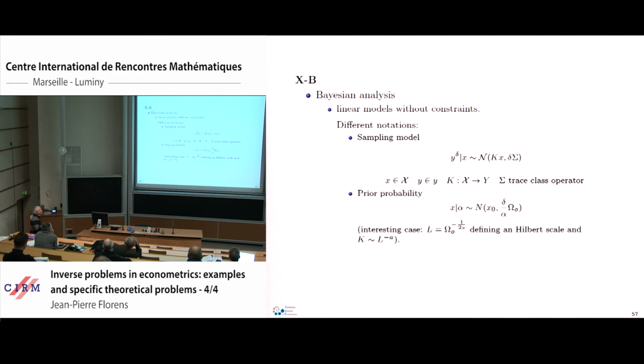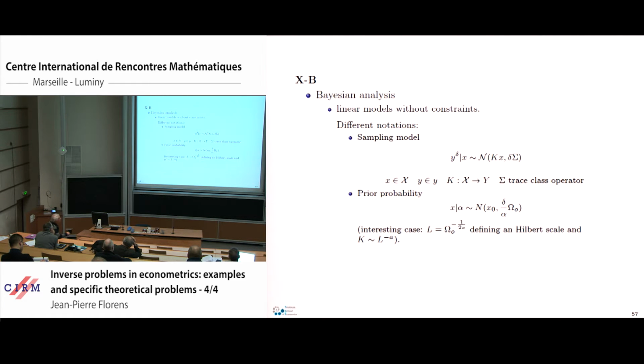This is not exactly the same way that it has been done by Van der Vaart and co-authors, or maybe we will see a paper by Jan tomorrow, which also considers that question. The way we have treated this type of model with Anna Simoni is the following. We observe a y delta; the notation is specific to that paper. My object of interest is x.